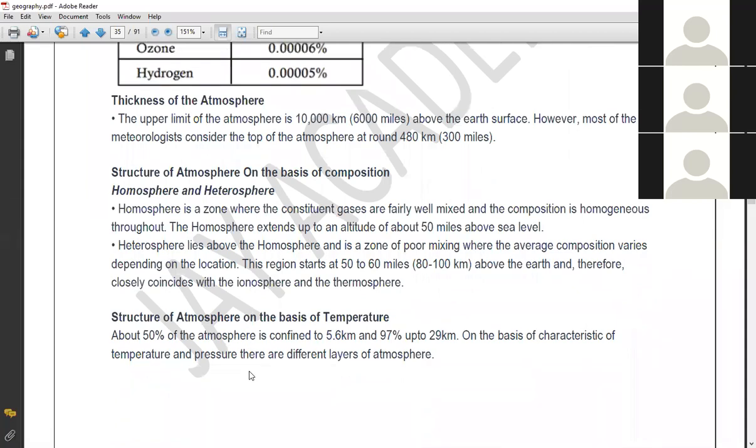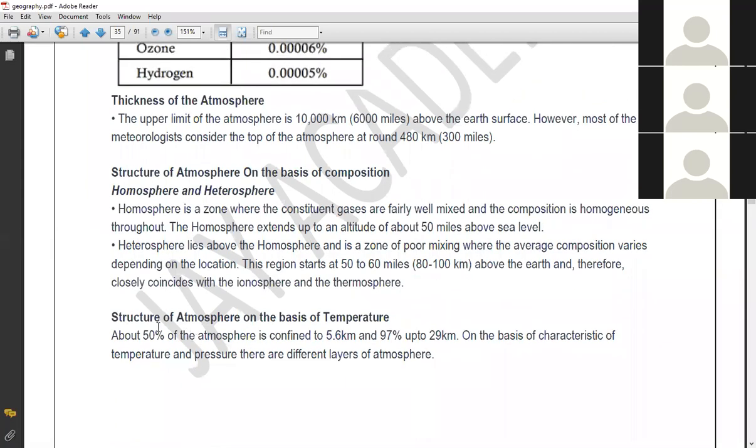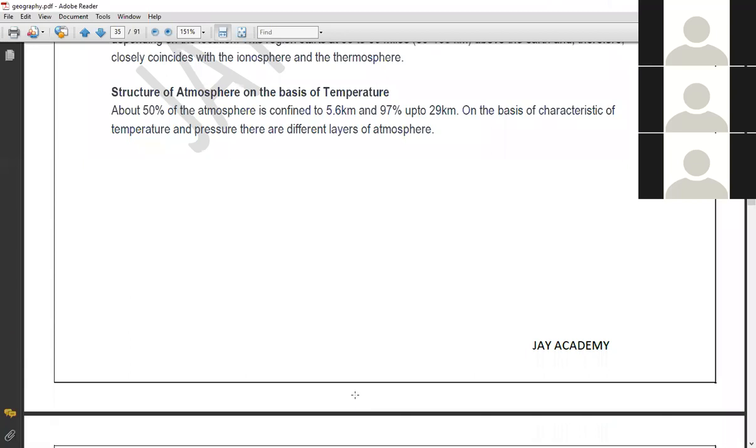Now going to the next, the classification of the structure of the atmosphere on the basis of temperature. About 50% of the atmosphere is confined to 5.6 kilometers, and 97% up to 29 kilometers. So we can see that the majority of the gases lie in the lower part.